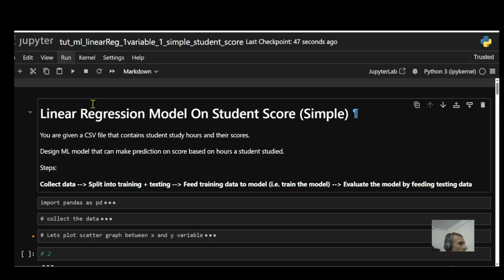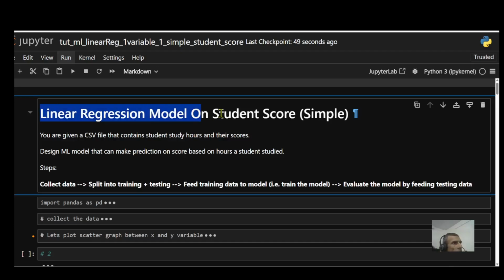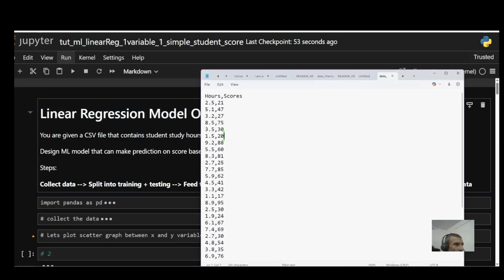Now let's design a linear regression model on a data set that contains student scores. So this is the data set right here. This is my CSV file. It contains hours and scores. Hours refers to how many hours the student studied, and score refers to the score they obtained out of 100. So in this particular instance, the student studied for 5.1 hours. His score is 47. So this is the type of data it contains.